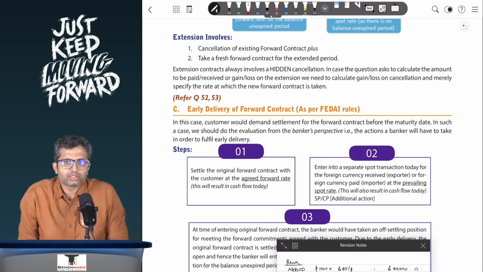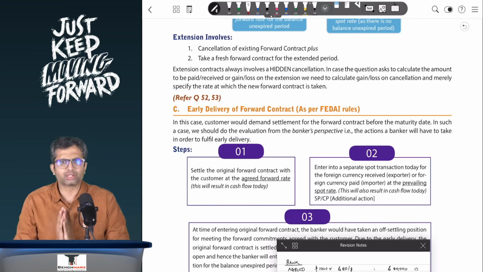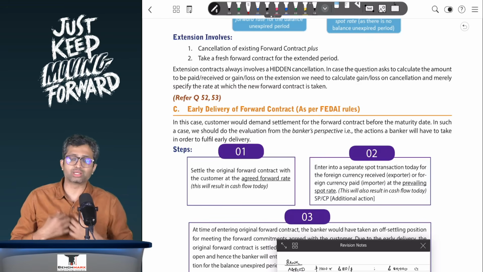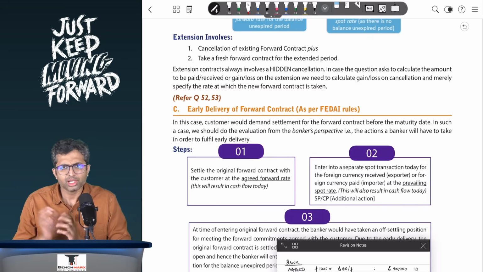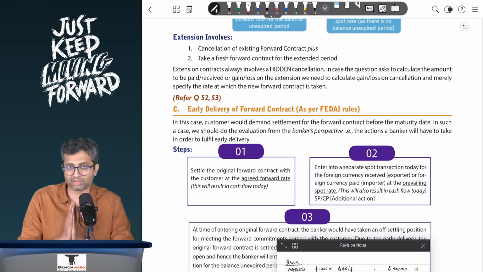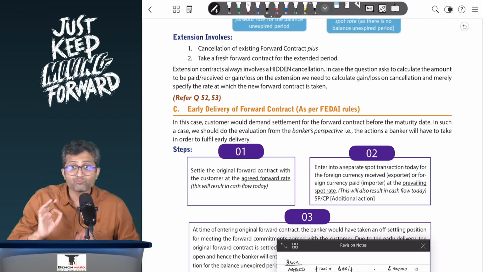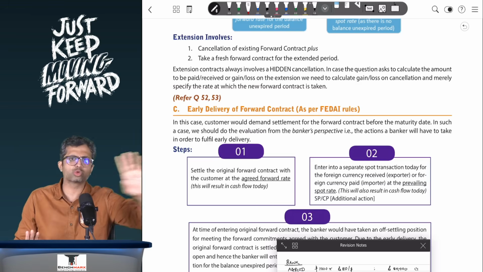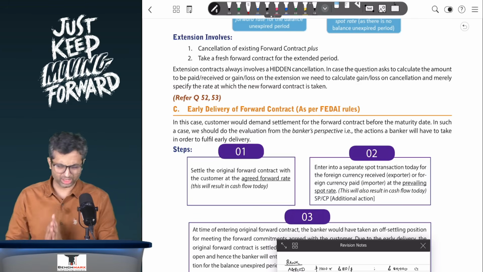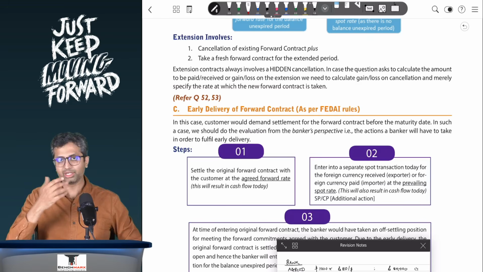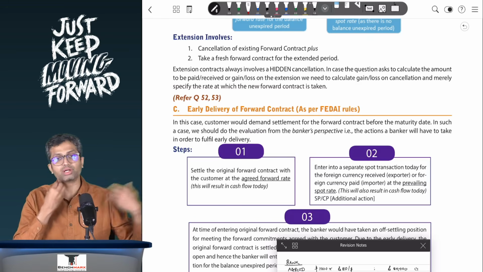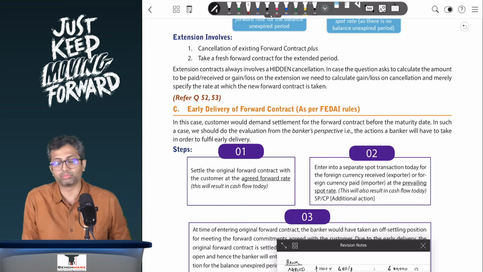So when we look at the FEDAI rules, what is early delivery? In early delivery, the customer, like the importer, is coming early to the bank. Let's say the contract was due on 31st March, the importer comes on 1st of March and requests the bank to take the delivery and honor the contract. Remember, there is no cancellation, there is no dishonor of the contract. I'm just saying that whatever was the agreed rate, let us do that some period before, let us say in this case a month before.